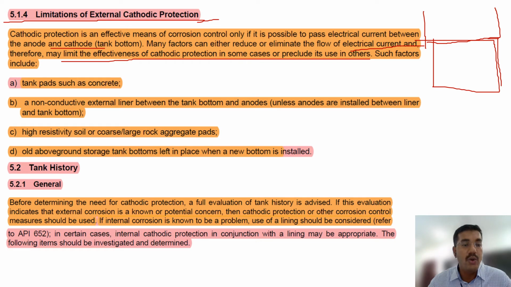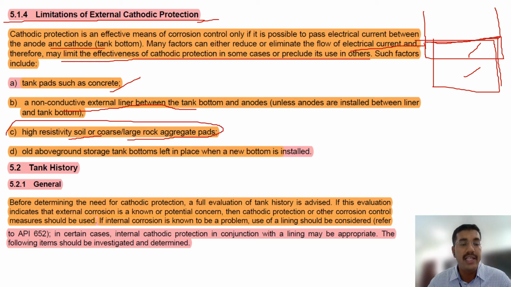Such factors include tank pads such as concrete. If the tank pad is complete concrete, as I told you, rock or concrete, current cannot flow. And a non-conductive external liner, if it is given, then it will never flow. High resistivity soil, coarse or large rock aggregate beds. If there is high resistivity, resistivity means resistance to electricity, okay. Old above ground storage tank bottoms left in place when the new bottom is installed. So in those areas, this cathodic protection will not work. It may come as one open book question, okay.